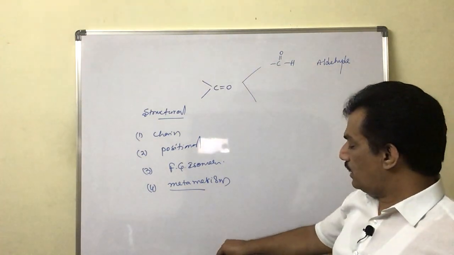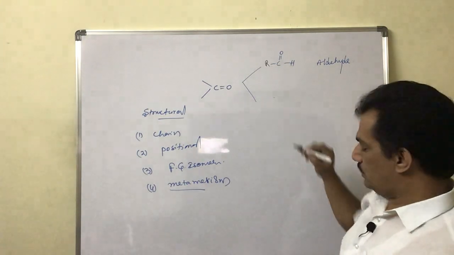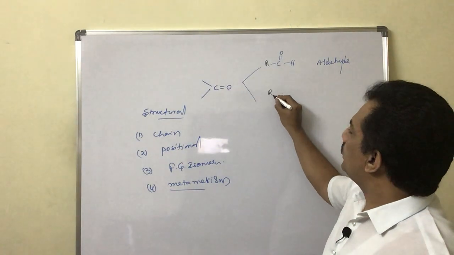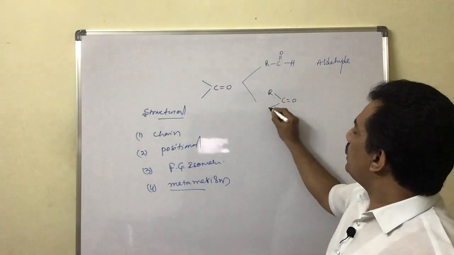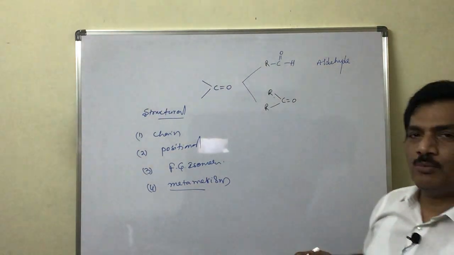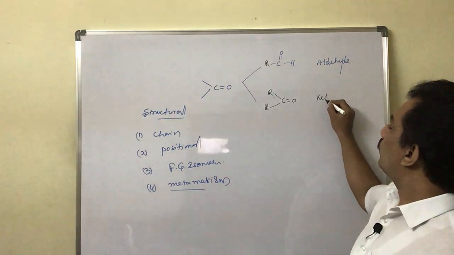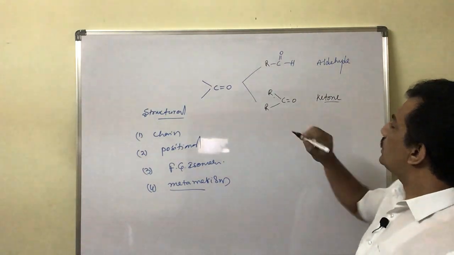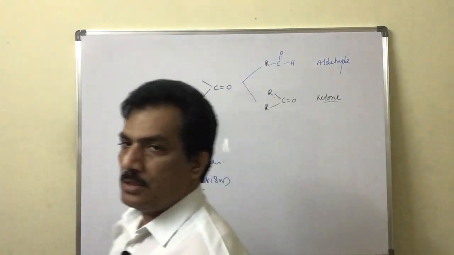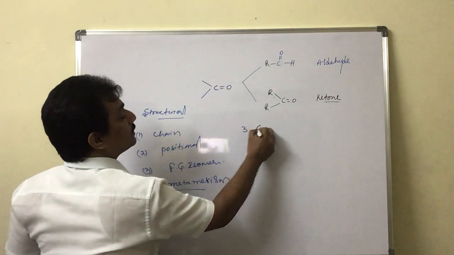And on the other side it is bonded with an alkyl group. And the other group is where the carbonyl group has both valencies bonded with alkyl groups. Then it is ketone. Now let us consider these aldehydes and ketones, with a minimum of 3 carbons.